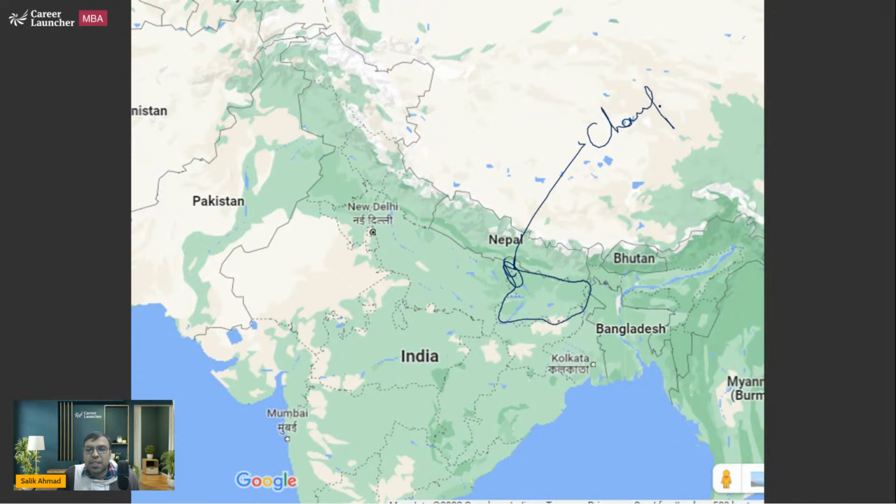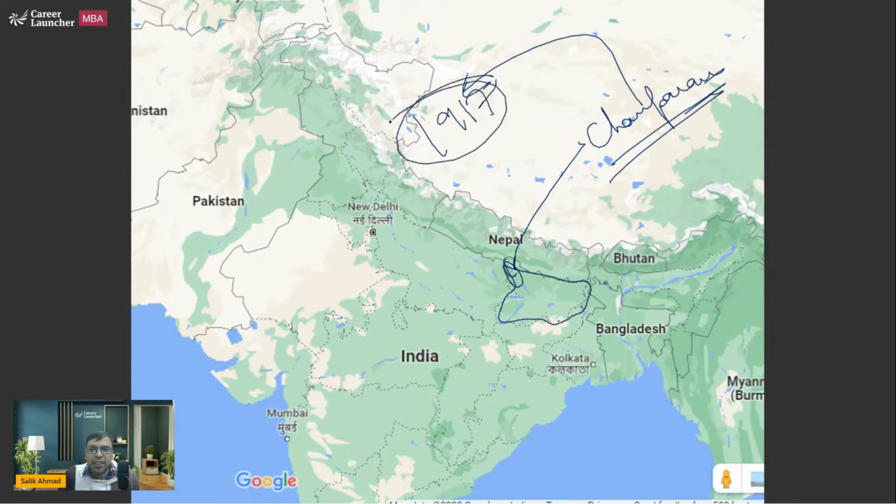Now we have this district got split into West Champaran and East Champaran, but at that time it was called as Champaran. 1917, Gandhiji's first Satyagraha, and it was against indigo movement, indigo plant. It was supporting the farmers because they were forced to grow indigo by British. So there were some laws. We are not going in that detail. That was called as Teen Katia system. But just understand it. So Gandhiji supported the indigo farmers, because they are being forced to grow indigo by the British because of some rule.